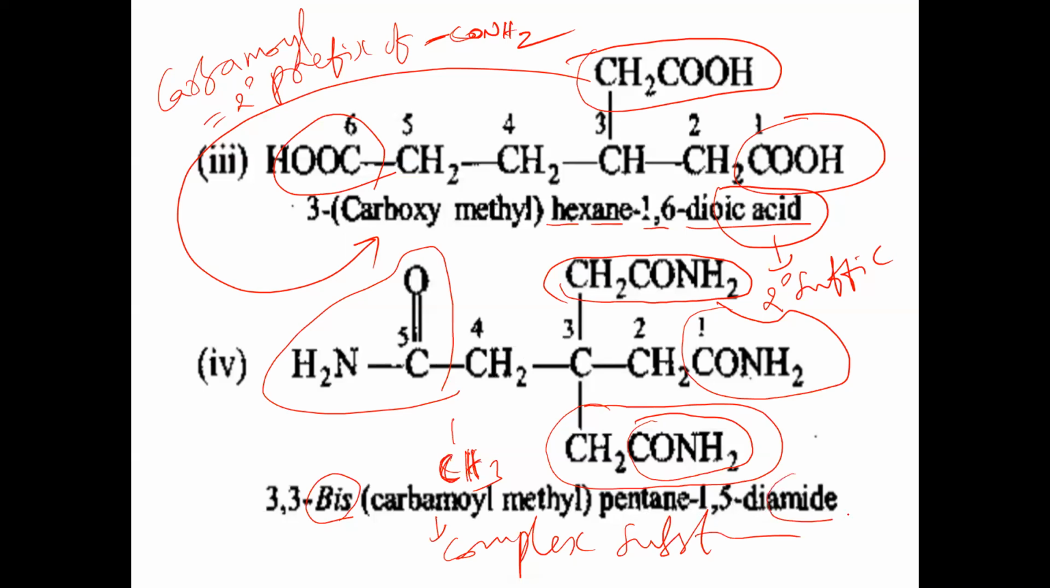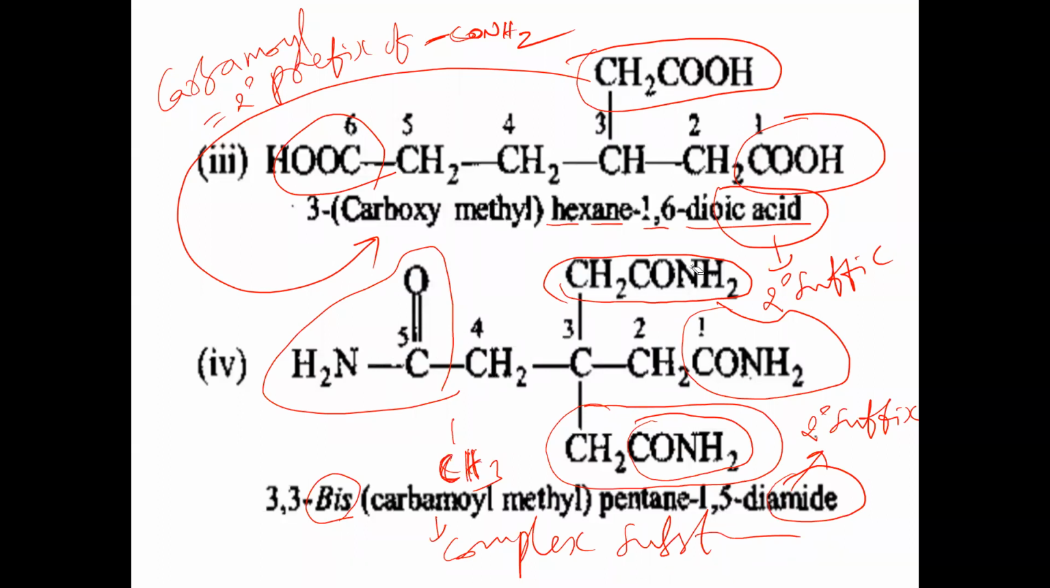So amide is what now here? Secondary suffix of CONH2. Secondary suffix of CONH2 is what? Amide. So how many amide groups are there here? 2 times. So we have to say diamide. 1,5 diamide. First carbon amide, fifth carbon amide.